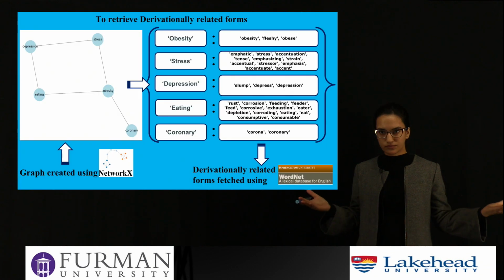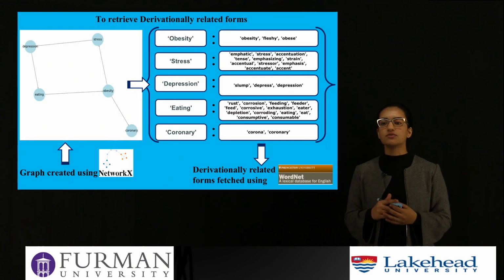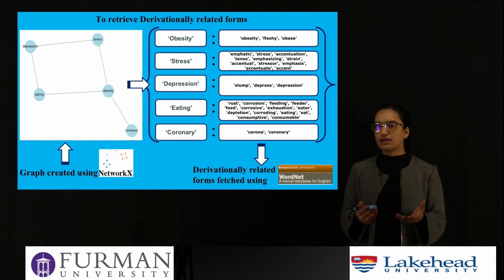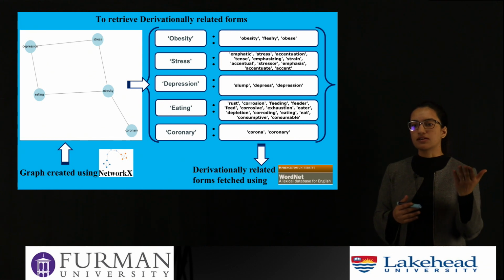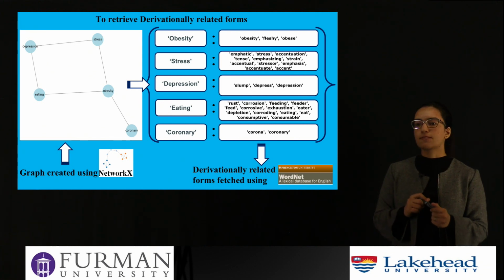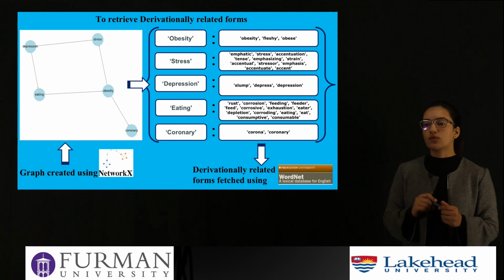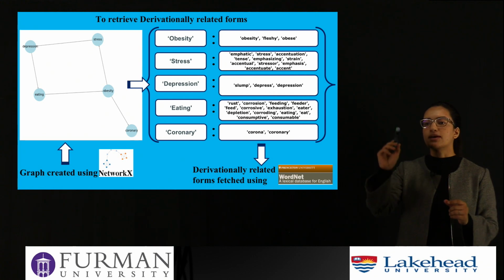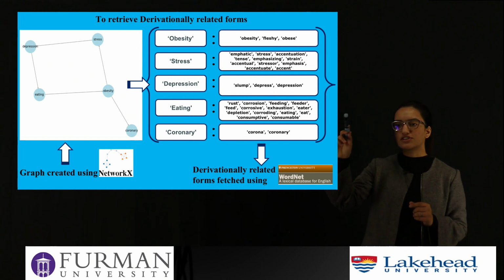So how does our methodology start? We can see we first of all input a graph using NetworkX. Here we are using our PHSA map or our political map. For explaining to you guys, I'm going to use this example of obesity. So we are inputting the obesity map using NetworkX, and then finding the relevant derivationally related forms for each node. You can see for obesity, we have obesity, fleshy, obese.